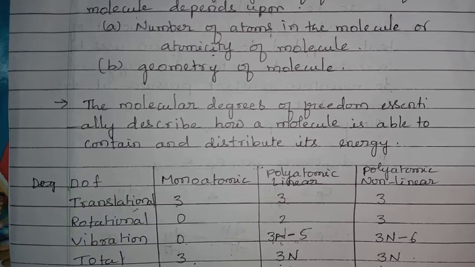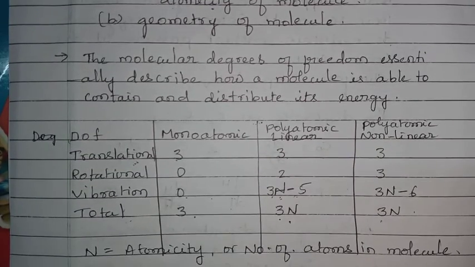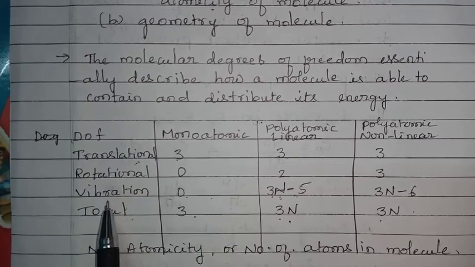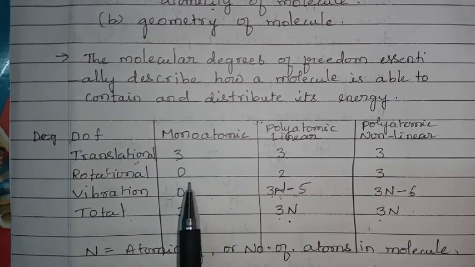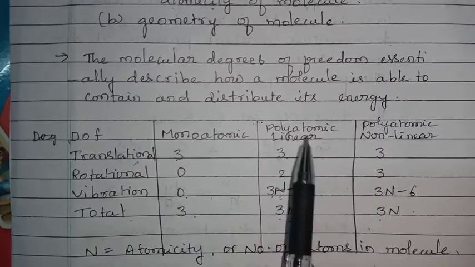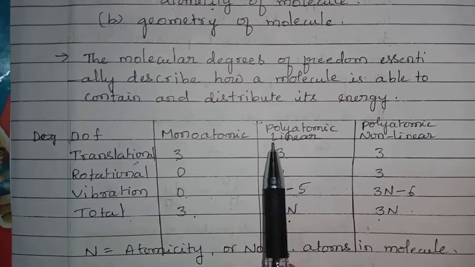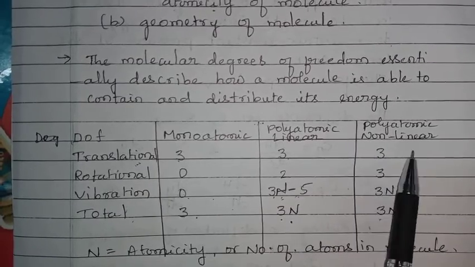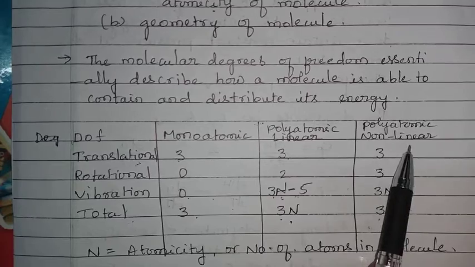Okay, let us learn this table. Degree of freedom: translational, rotational, vibrational. This is for monoatomic, this is for polyatomic linear molecules, and this is for polyatomic non-linear molecules, that is angular molecules.